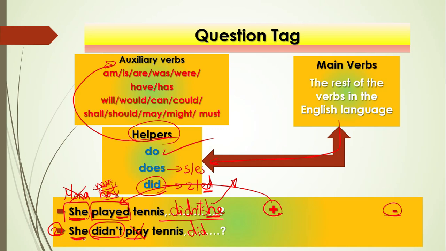Then the word before it goes after it. Be careful: can you see not, negative, no longer or never? Yes, so you must delete the not, so the tag will be positive. So: she didn't play tennis, did she?